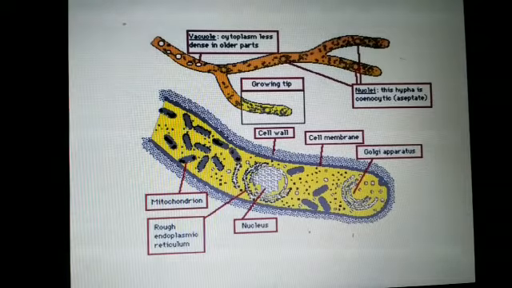This is the inner structure of hypha. This is a single thread-like structure which we call hypha, and here you see vacuoles are present, and this is a growing tip. They have a cell wall which is made up of chitin and polysaccharides. They have cell membrane, Golgi apparatus, mitochondria, nucleus, endoplasmic reticulum. So this is the inner structure of the hypha. An interconnected network of hypha is called mycelium. Whenever we talk about mycelium, we are talking about the complete interconnected network of hypha.